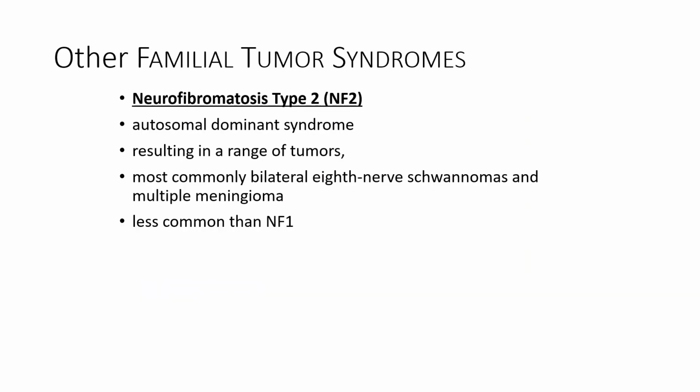Another similar familial tumor syndrome is neurofibromatosis type 2, which is also an autosomal dominant syndrome. It is associated with bilateral 8th nerve schwannomas and multiple meningiomas, and is less common than neurofibromatosis type 1.